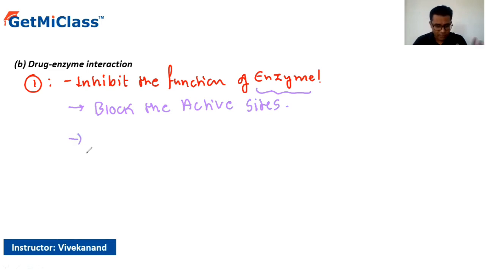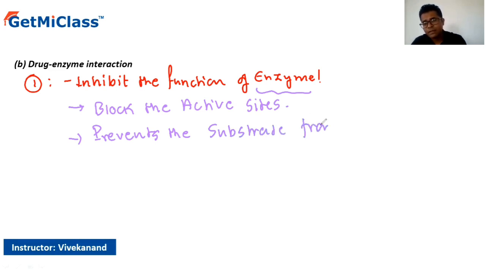Thus, it is going to prevent the substrate from getting attached. Once it is blocking the active sites, it prevents the particular substrate from attaching.